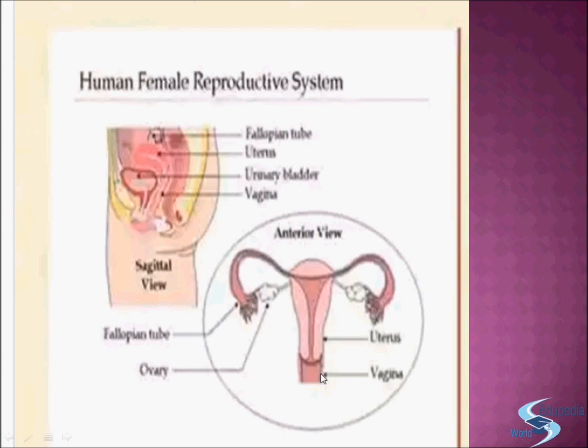Now the female reproductive system consists of a pair of ovaries which produce female reproductive cells called ova or eggs, and the hormone estrogen. Above the ovary are tubes called oviduct or fallopian tubes. This part is the fallopian tube. Okay, now the two oviducts unite into a bag-like structure called the uterus. The uterus has an opening called the vagina.